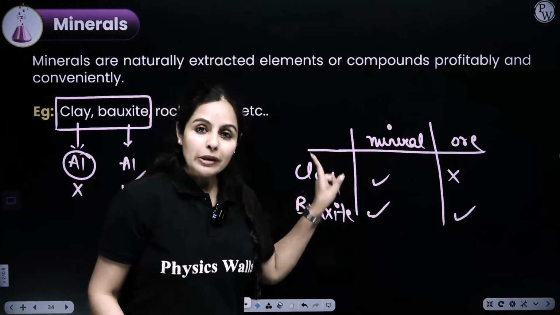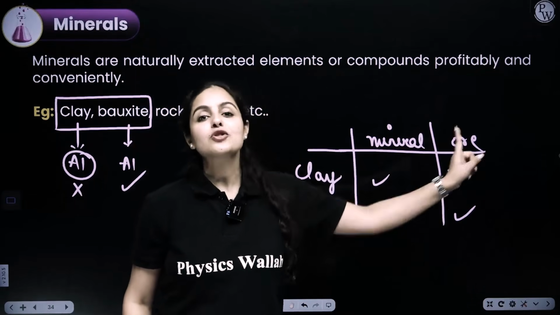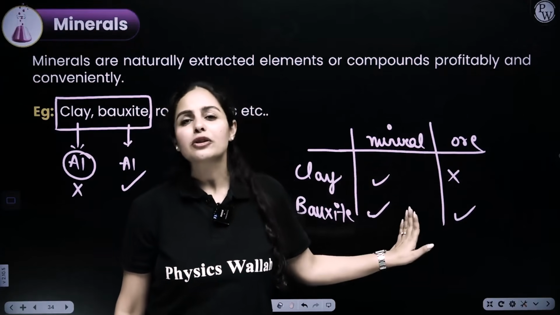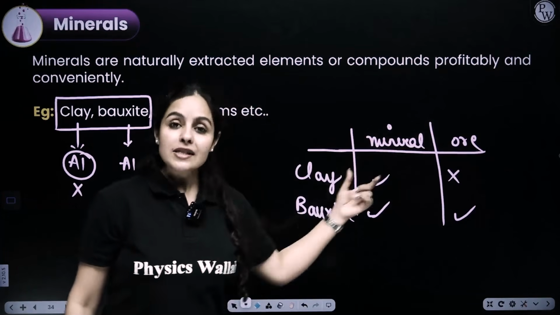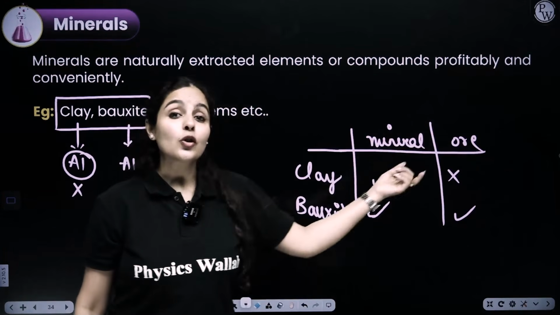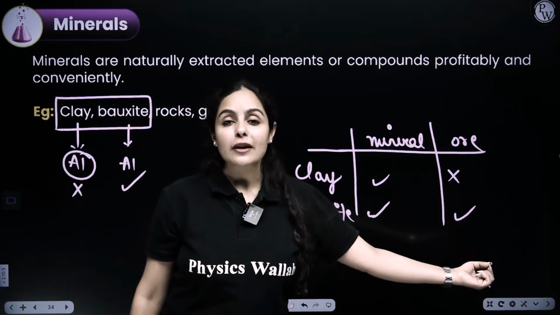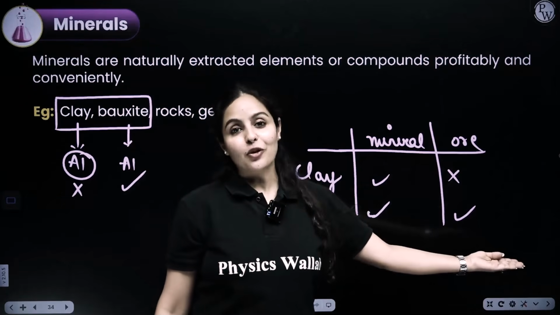Why? Because from clay, we are not able to extract metal profitably or conveniently. So it's just a mineral for us. It is not promoted to the category of ore. Whereas bauxite is an ore. Why? Because it's a mineral which allows us to extract metal from it. So we have promoted that mineral to the category of an ore.